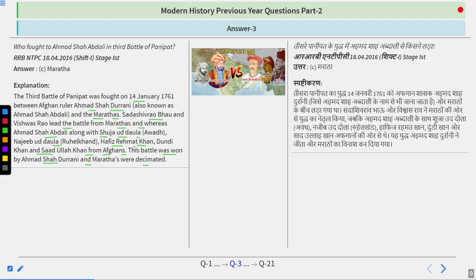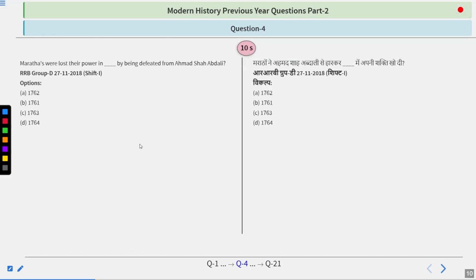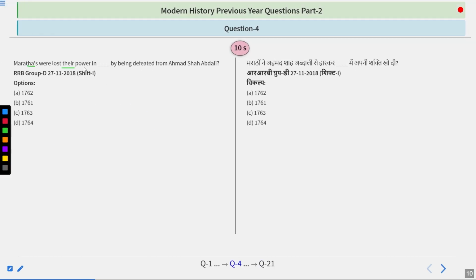If we talk about the Peshwa at that time, the Peshwa was Nana Sahib, the son of Bajirao, whose name was Balaji Bajirao. The Marathas lost their power by being defeated by Ahmad Shah Abdali. Remember this.